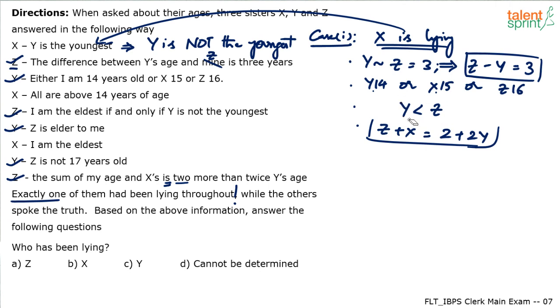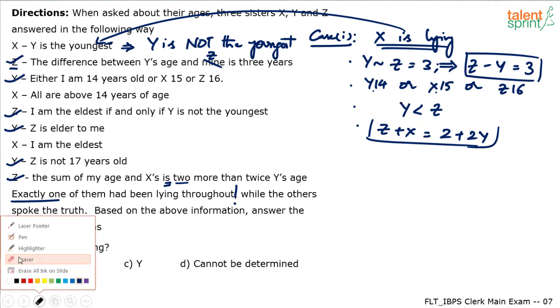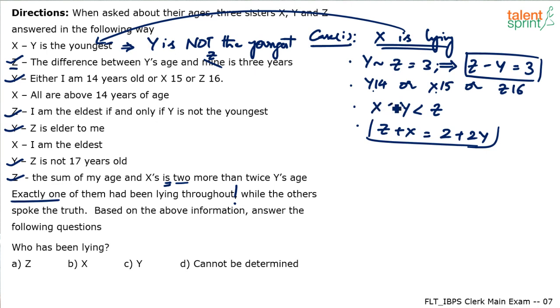I already know that Y is younger than Z. Now I also know that Y is not the youngest. So X has to be the youngest person. So X is less than Y and Y is less than Z. You have understood. So far we have considered only the statements given by Y and Z. Now I am looking at X's statements also.